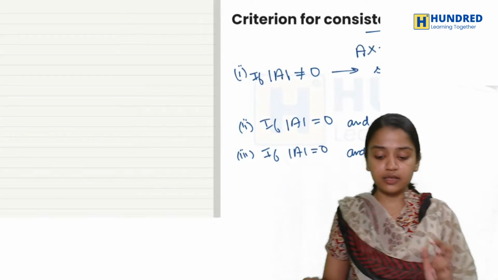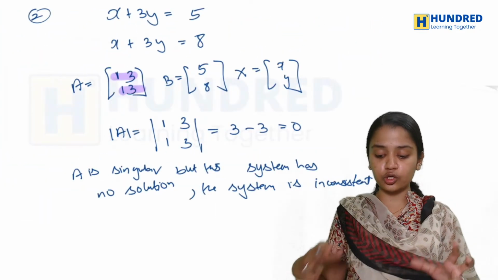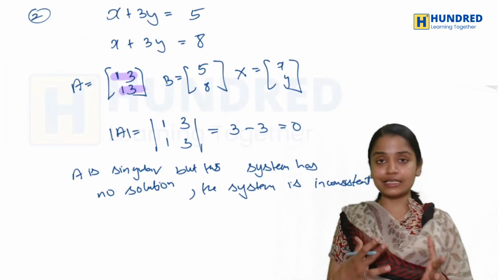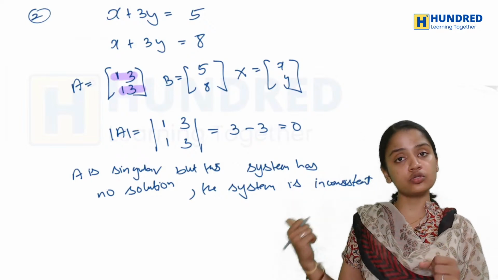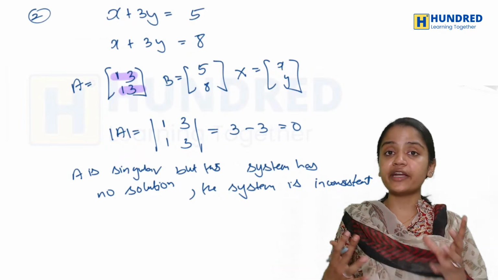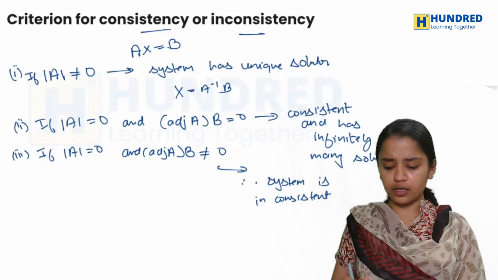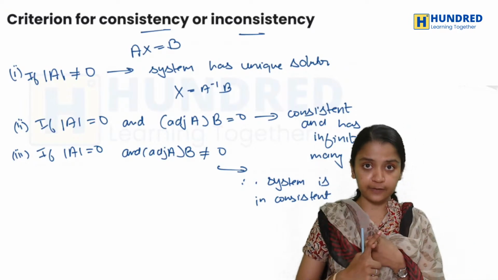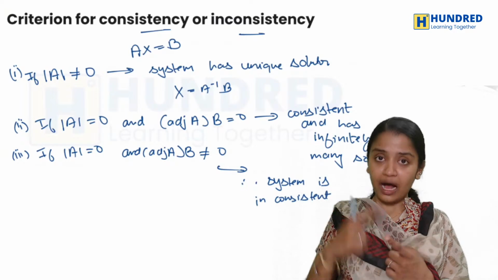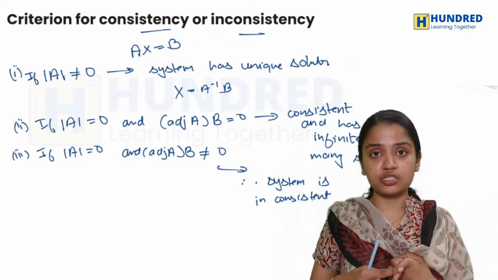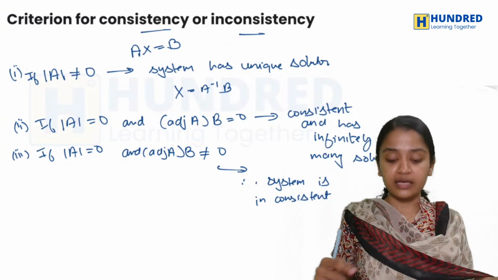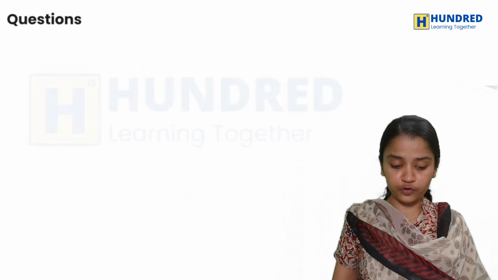In the previous example you might have got confused because both were singular, but one had no solution and the other had infinitely many solutions. So first check the determinant. After finding the determinant, if it is equal to 0, then check adjoint A into B. Then you can come to a conclusion. Now let's go to the questions.